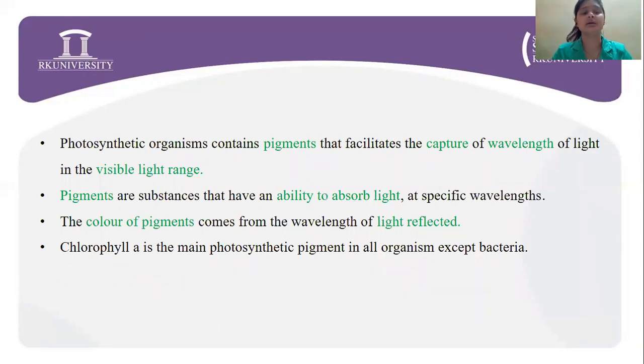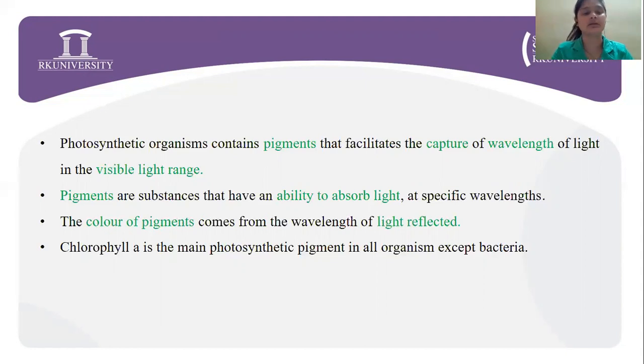Next, how do these photosynthetic organisms, basically plants, trap the light energy? To do so, they have pigments. Now, these pigments facilitate the capture of wavelengths of light in the visible light range only. These pigments have the ability to absorb light at different wavelengths. The color of the pigment basically comes from the wavelength of light that has been reflected by it. Chlorophyll A is the main photosynthetic pigment in all organisms except bacteria.